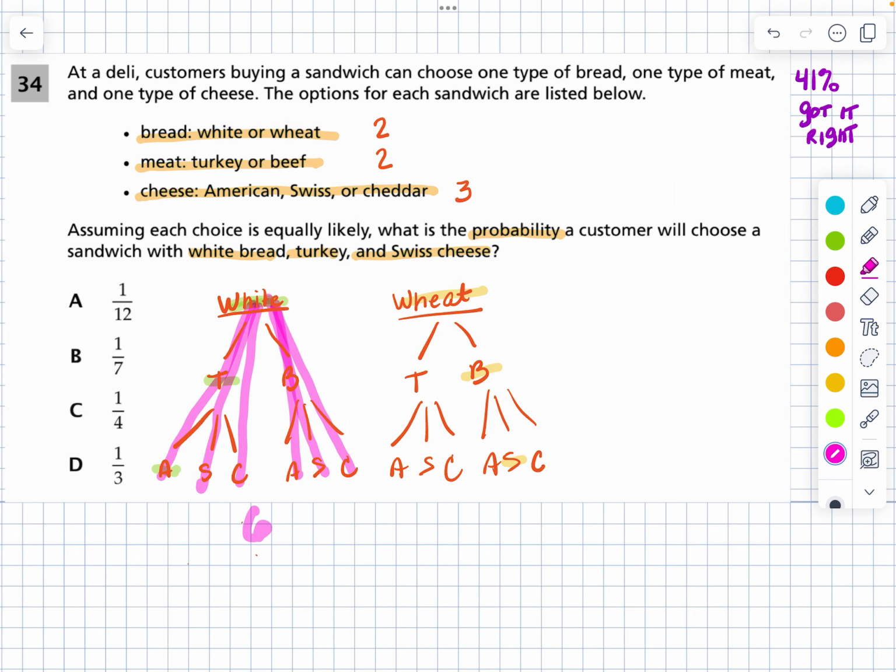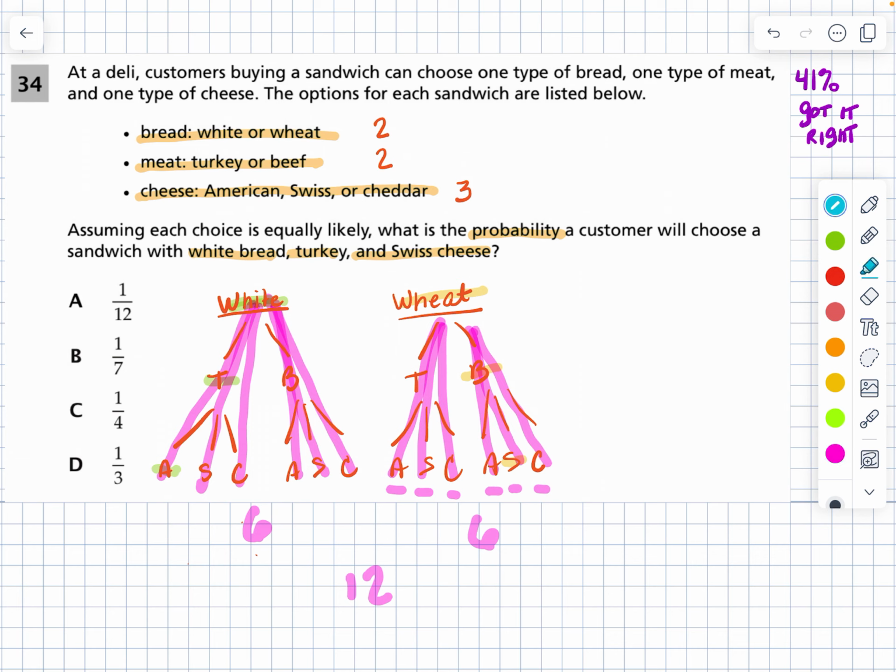Well, this one's going to be exactly the same. And we can tell that by the last thing in the tree. How many of these things are there? There's a total of 12 different options. So you might see the answer now. Let's look at the actual question here.